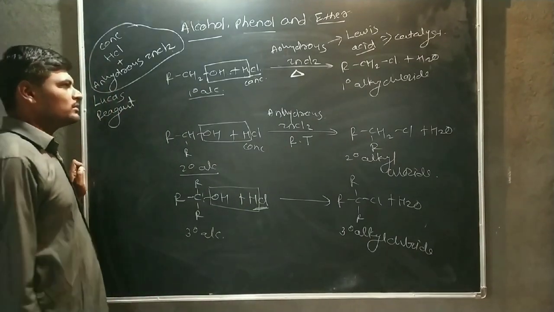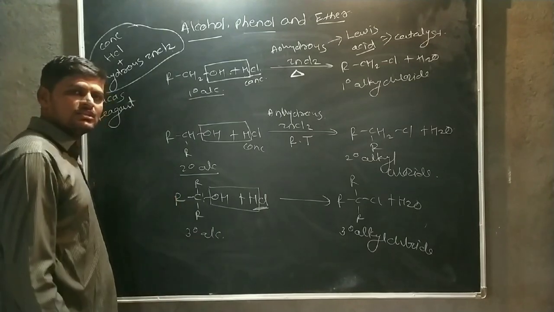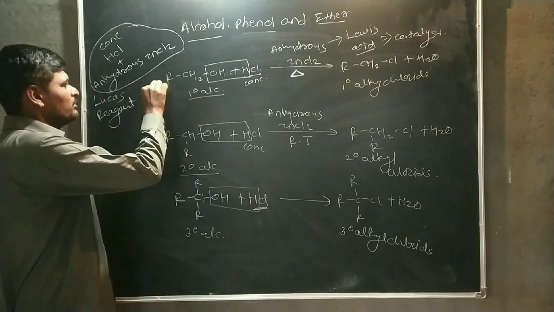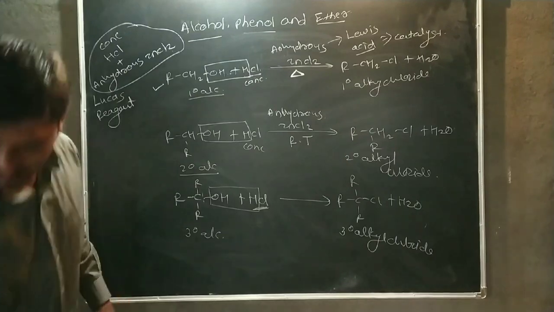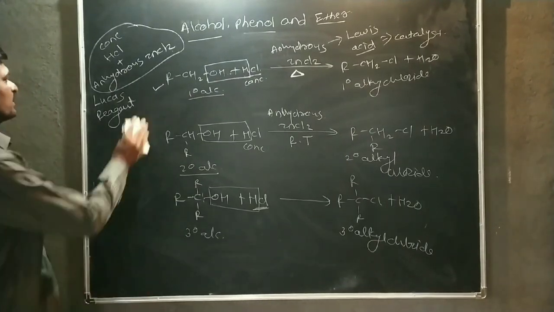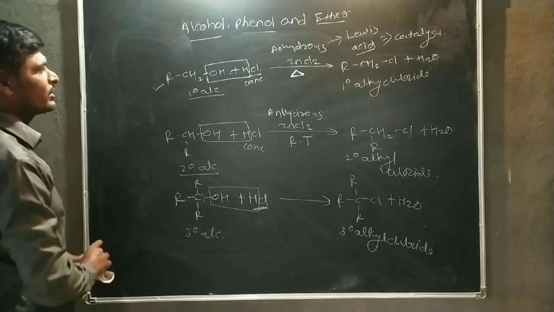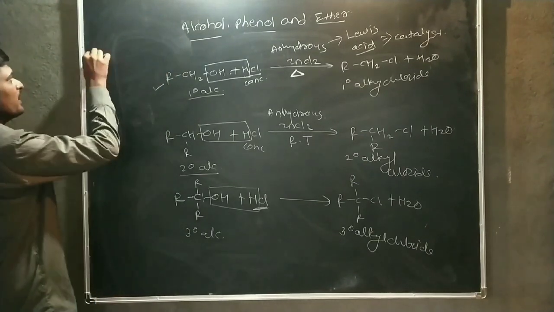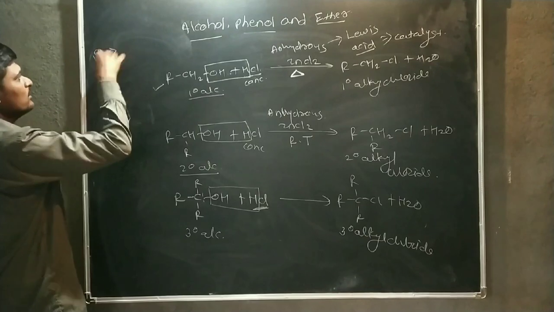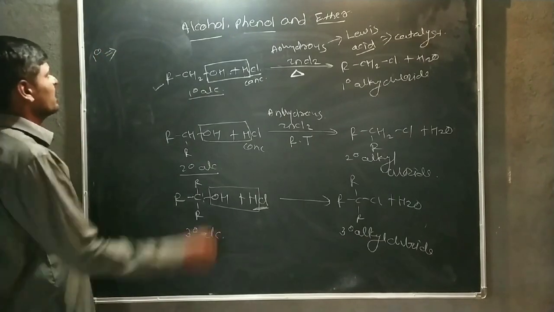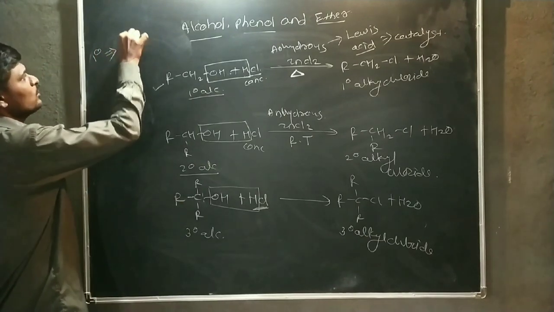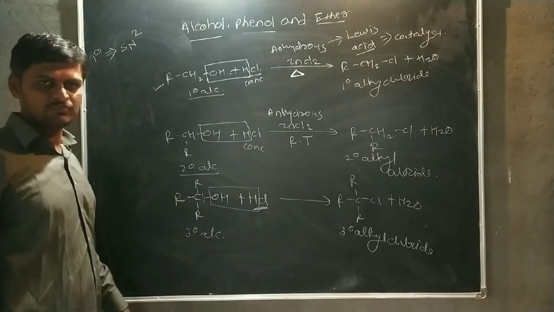But the mechanism of this reaction is, if the primary alcohol is reacted or heated with Lucas reagent, the mechanism for the primary alcohol is carried out according to the SN2 reaction mechanism.